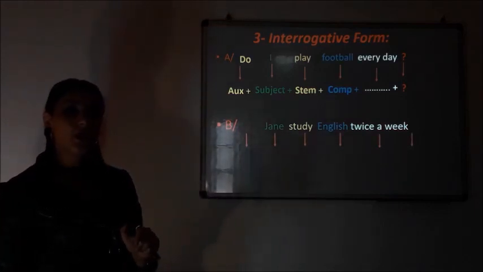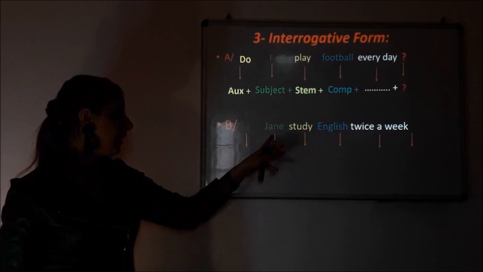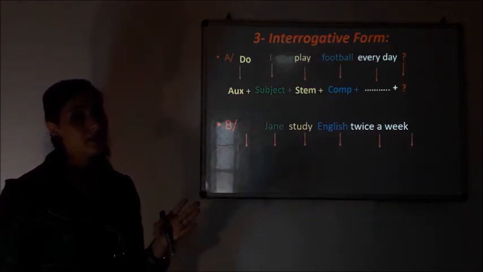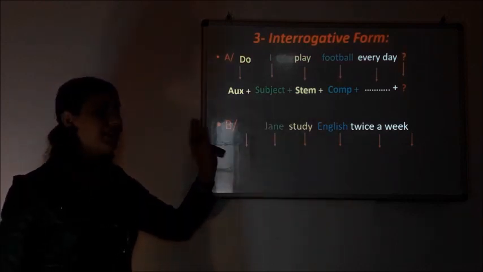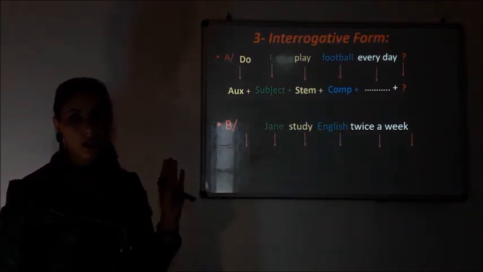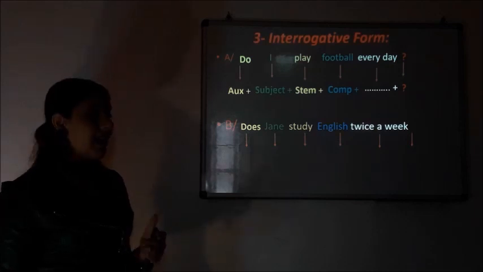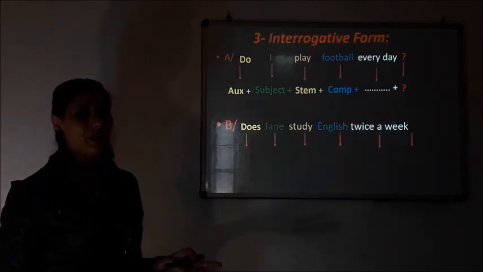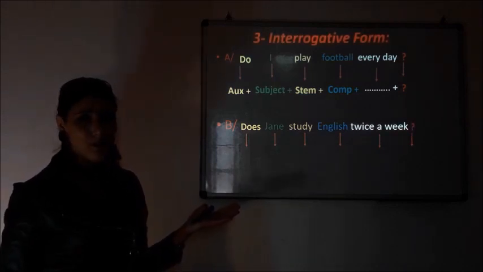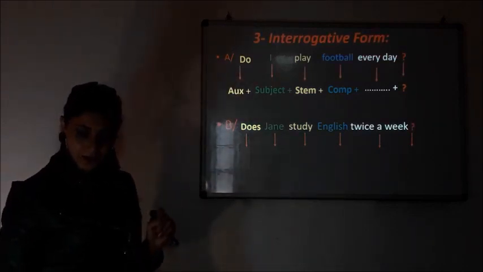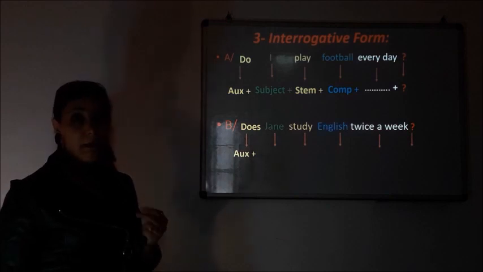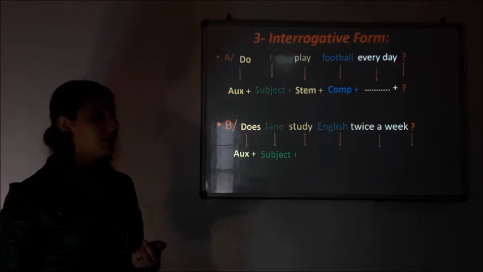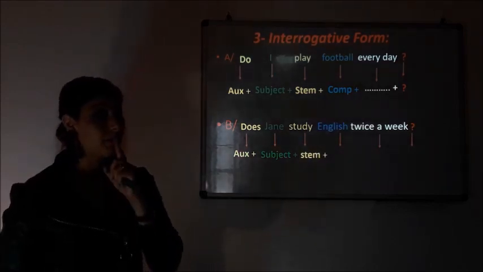So the second one, it's the same thing, but here I have Jane. So to do with Jane, it is does. Okay, I place it always before the subject. So I will say, does Jane study English twice a week? It is a question. I put my question mark. So the same thing. Does is my auxiliary in present simple, plus the subject, plus the stem of the verb.